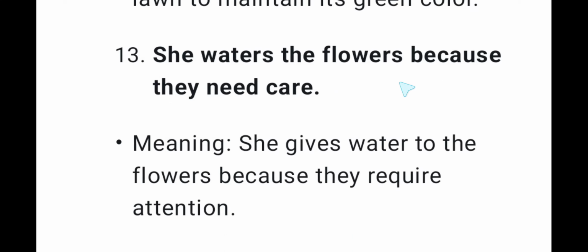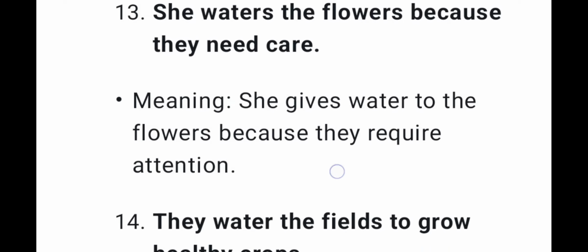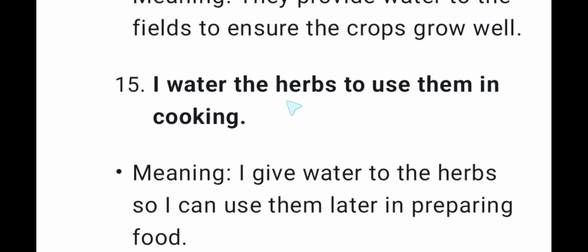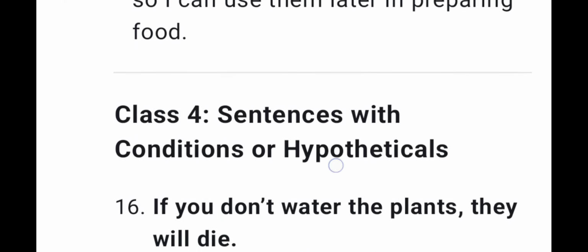She waters the flowers because they need care. She gives water to the flowers because they require attention. They water the fields to grow healthy crops. I watered the herbs to use them in cooking.